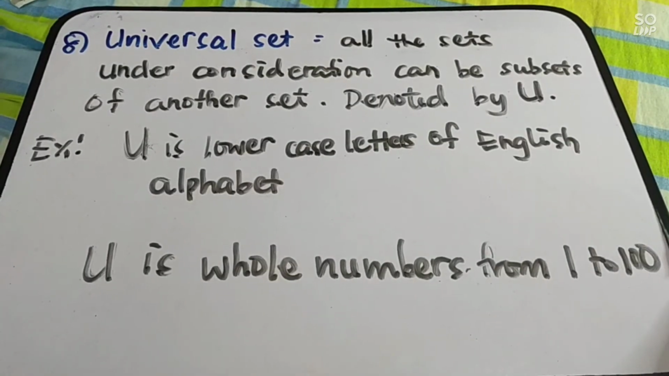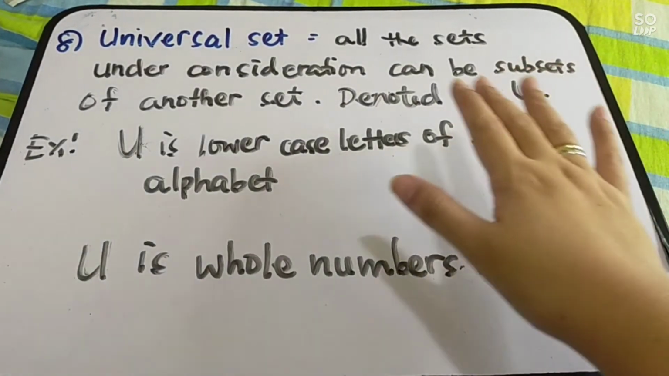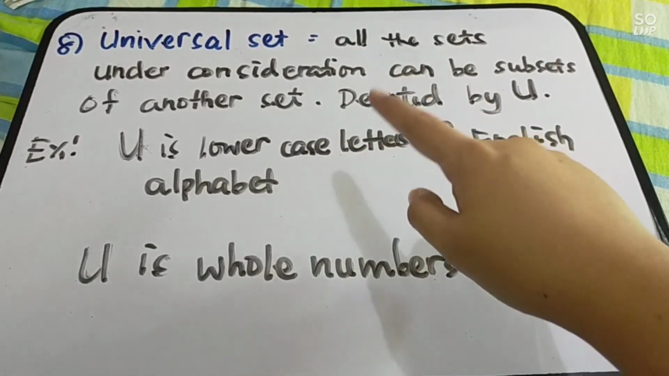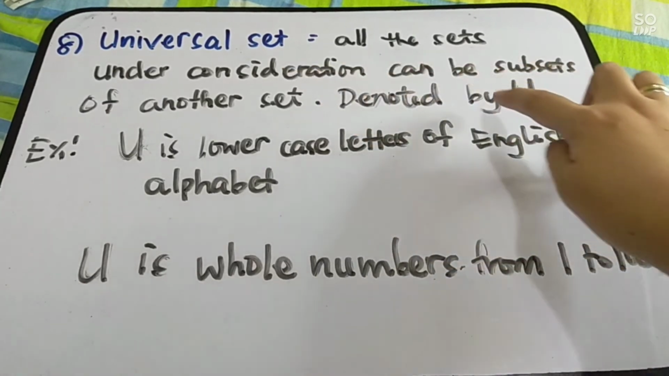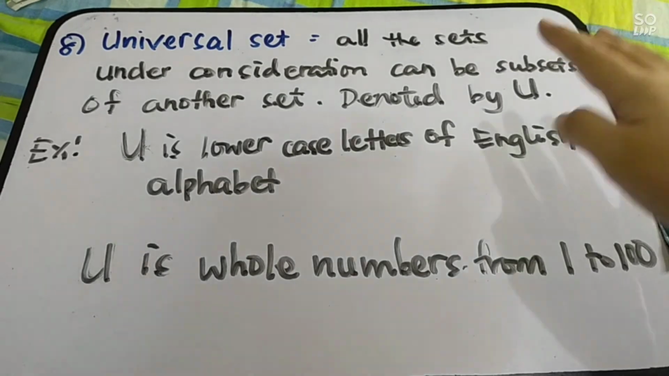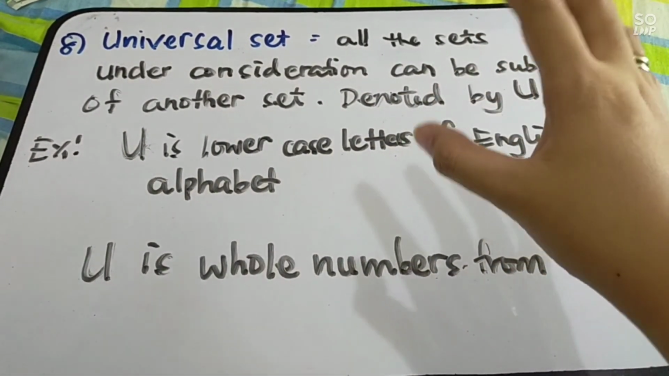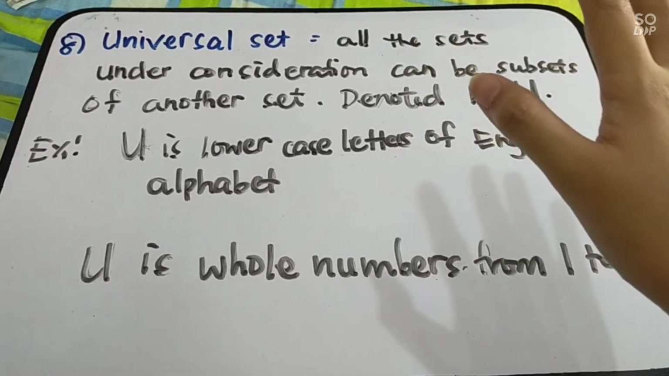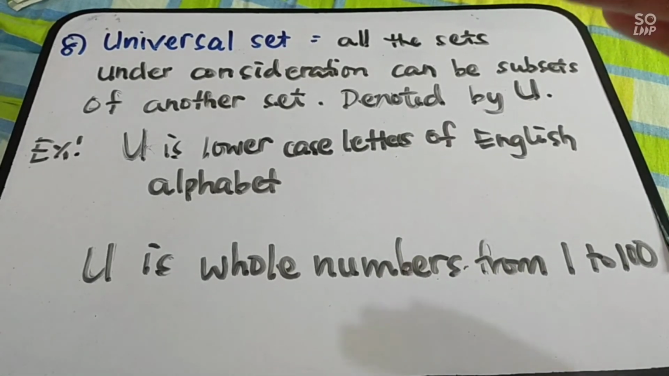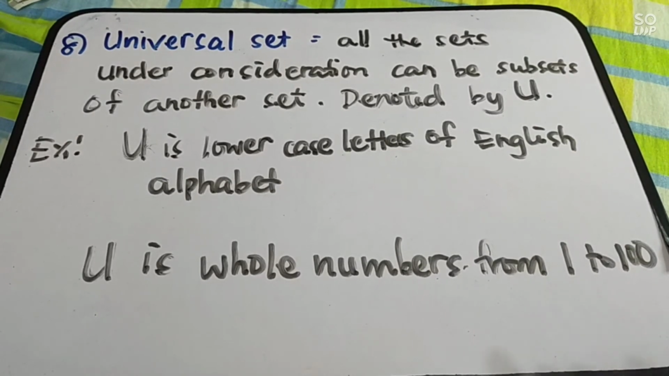For the last kind of sets, we have universal set. When you say universal sets, all the sets under consideration can be subsets of another set. So, we are going to denote universal set as capital letter U. So, pag sinabi mong under consideration can be subsets of another sets, so si universal set, siya yung pinaka-pinagmulan. Okay? So, dun sa pinagmulan niya, meron pa siyang subgroup na mabubuo dun sa kanyang pinagmulan. Alright? So, that is universal set.